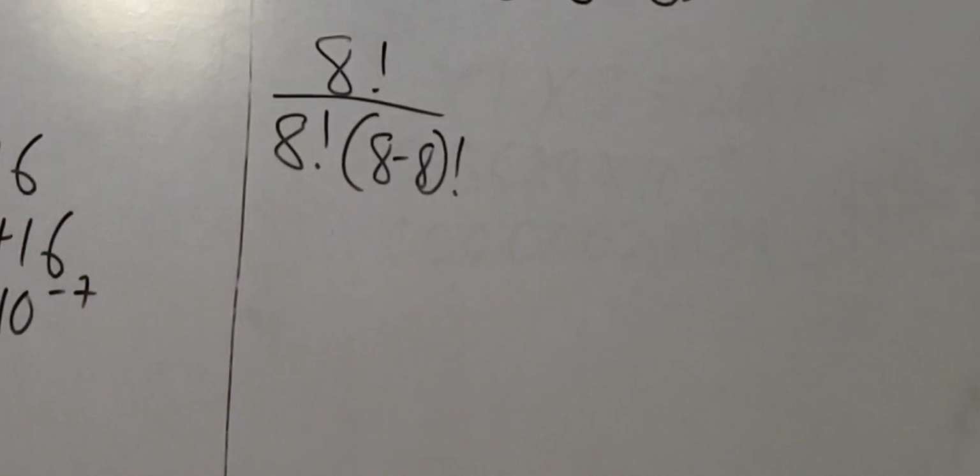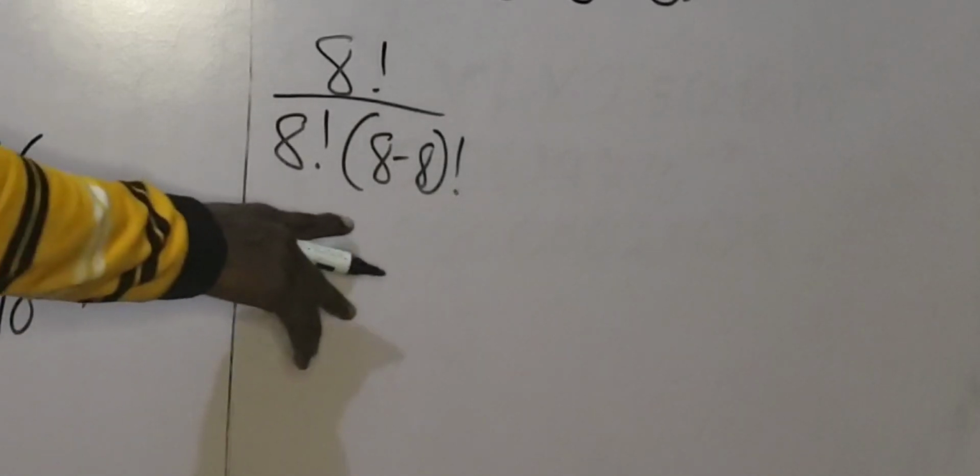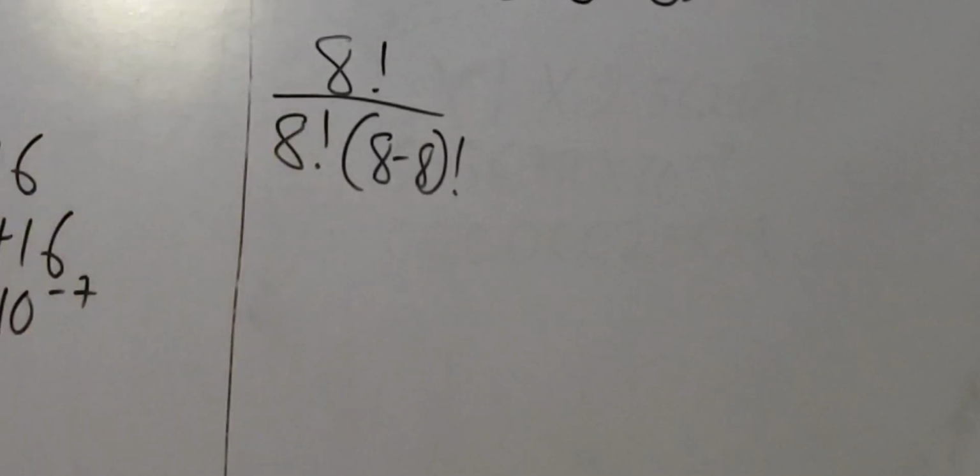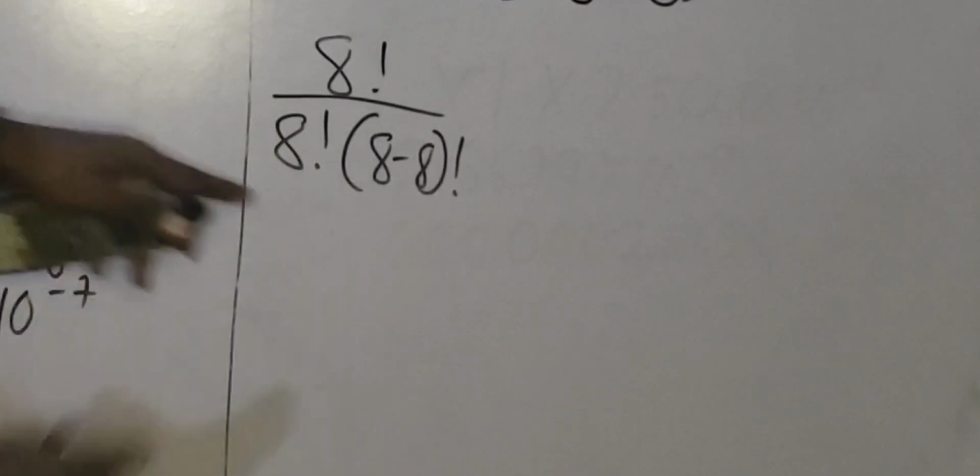I just substituted the value of x as 8, because the question says determine the probability that all the seedlings will survive. That is, all the samples of seedlings that were used to carry out the experiment will survive. So that's the reason why I substituted the value of 8. And n is 8, so x will also be 8.